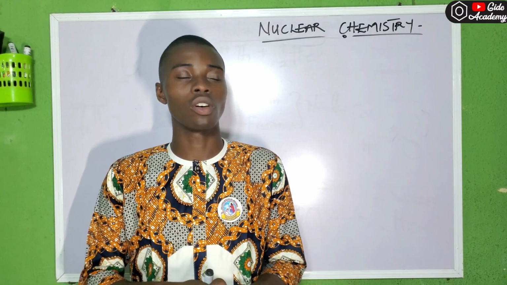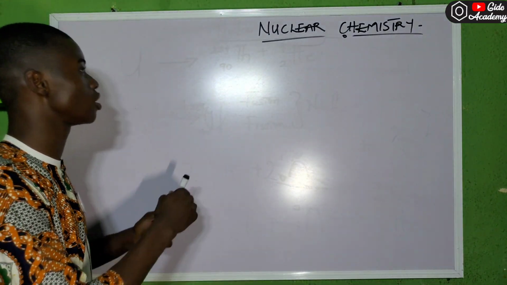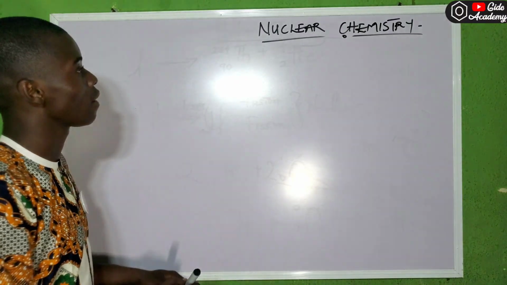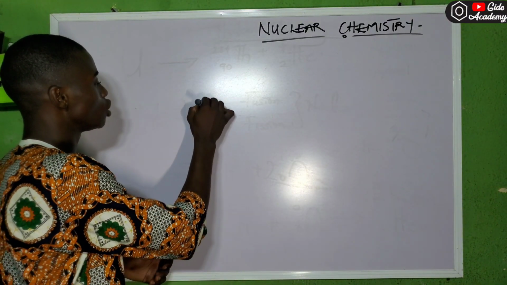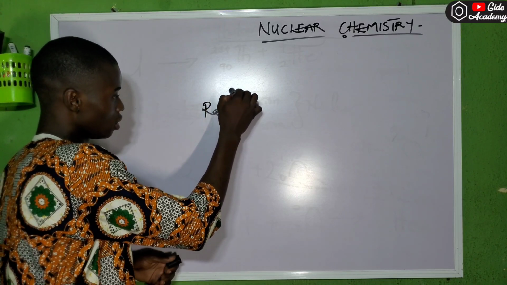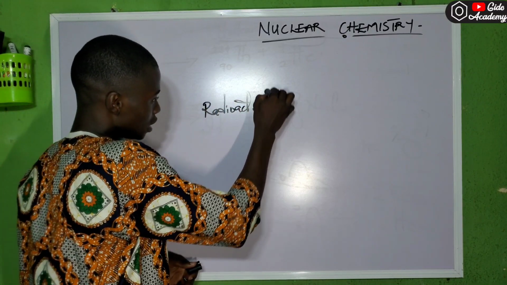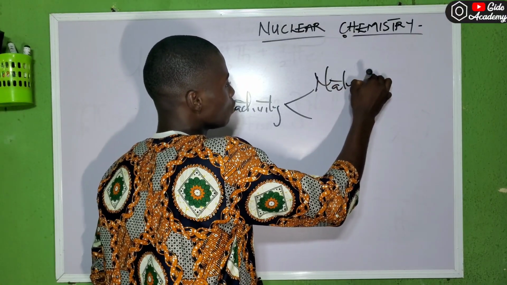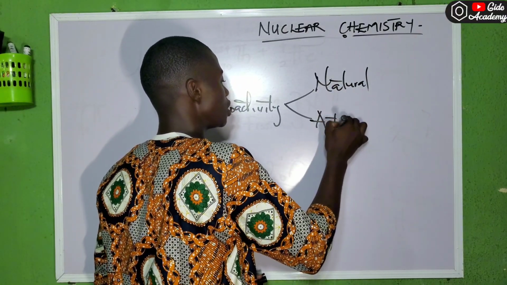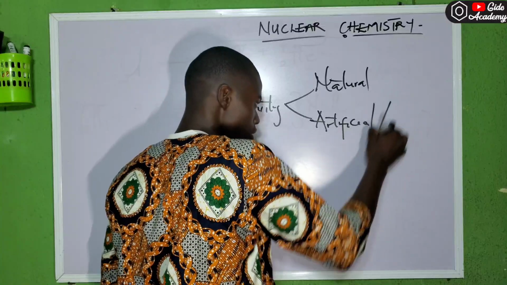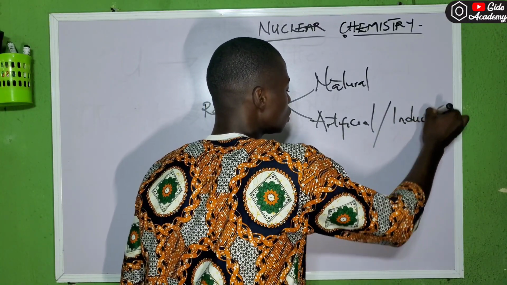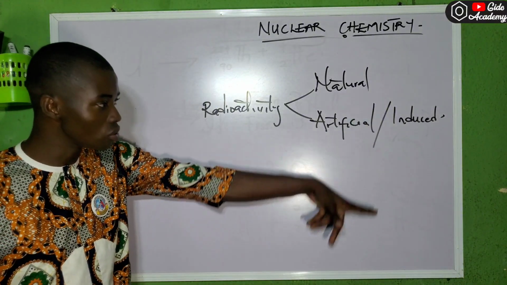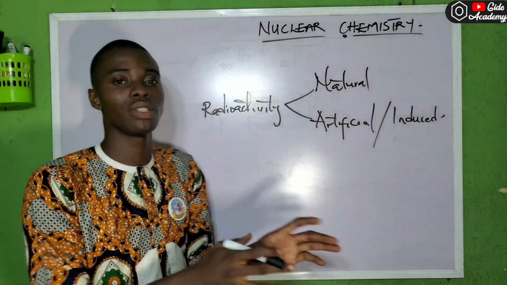Welcome to another episode on nuclear chemistry, also known as radionuclear chemistry. But for this particular episode, I want to describe the two kinds of radioactivity, the two types of radioactivity in chemistry. So we have the natural radioactivity, then we have the artificial, or you can call it the induced radioactivity. So these are the two kinds of radioactivity we have.